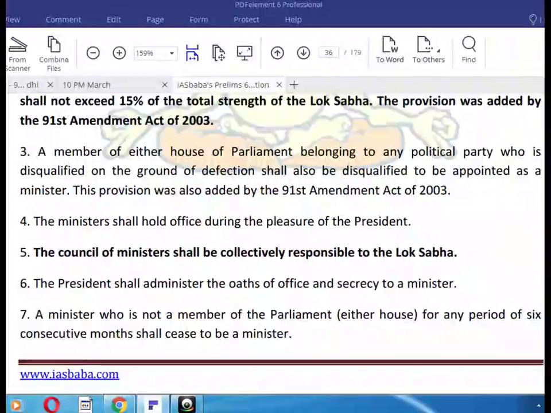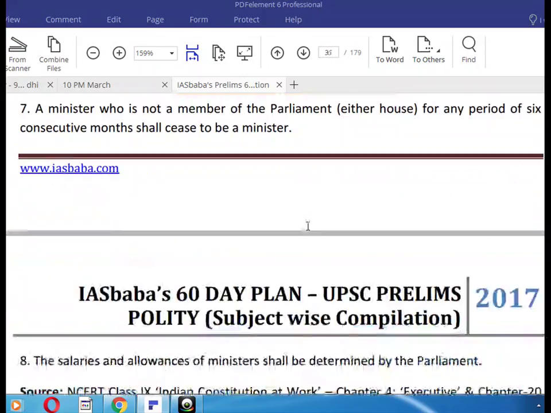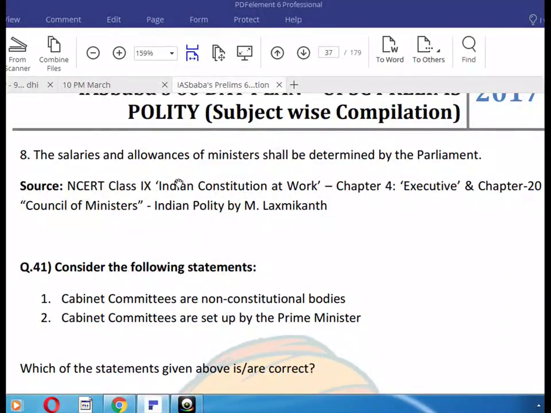Okay, let's start. The minister shall hold office during the pleasure of the President. The Council of Ministers shall be collectively responsible to the Lok Sabha. The President shall administer the oaths and office of the secretary to the minister. A minister who is not a member of either House of Parliament for any period of 6 consecutive months shall cease to be a minister. The salaries and allowances of ministers shall be determined by the Parliament.